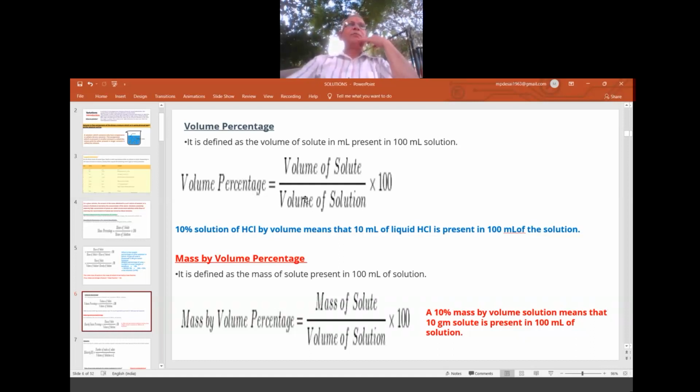100 gram, 100 ml here. Okay. So 10% solution of HCl by volume means that 10 ml of HCl is present in the 100 ml of its solution, means 90 ml solvent is there. That is the meaning, because this we use in the market: 10% HCl on the bottle, 10% hydrogen peroxide, 10% of sulfur drug in the ointment, or 10% of menthol in the cough syrup. So all these percentages we use in the pharma industry.